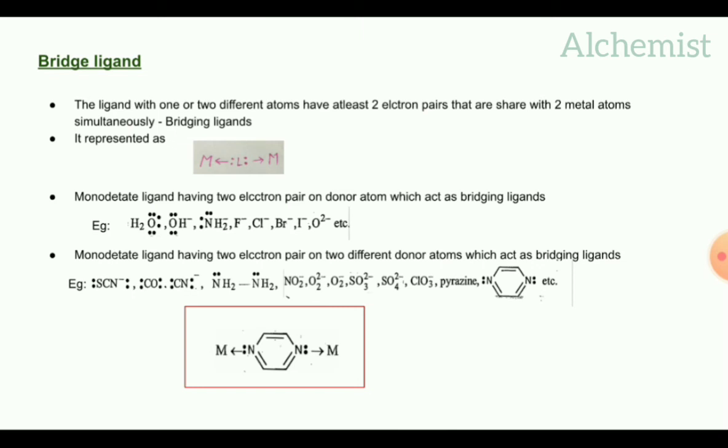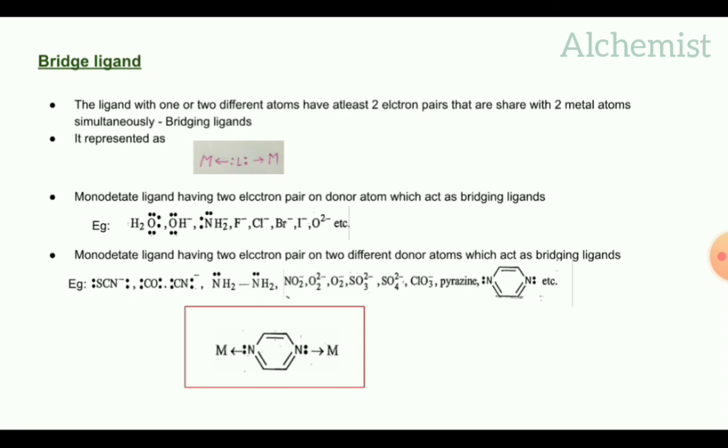Next are CO, CN minus, NH2, NO2 minus, O2 2 minus, O2 minus, SO3 2 minus, SO4 2 minus, ClO3 minus, pyrazine.